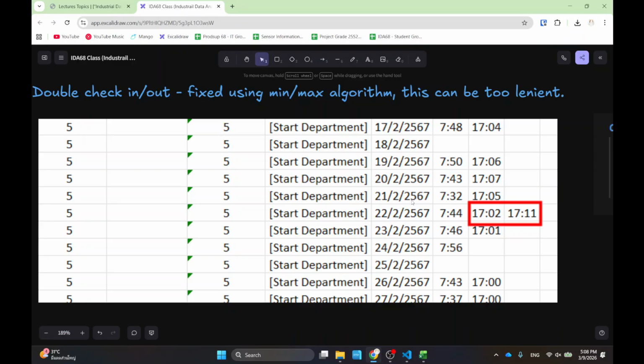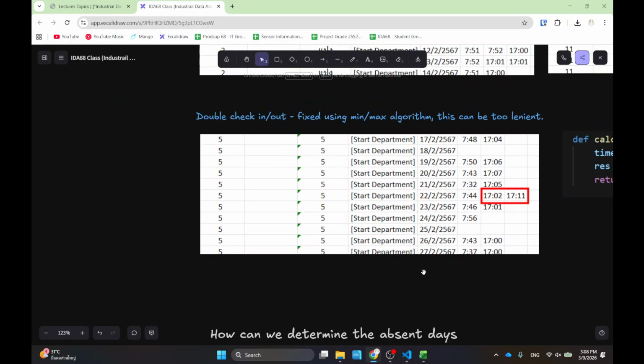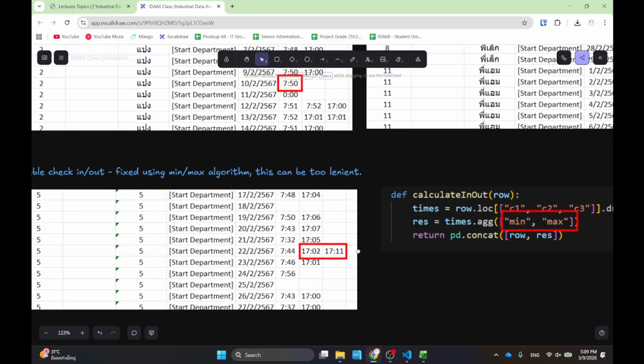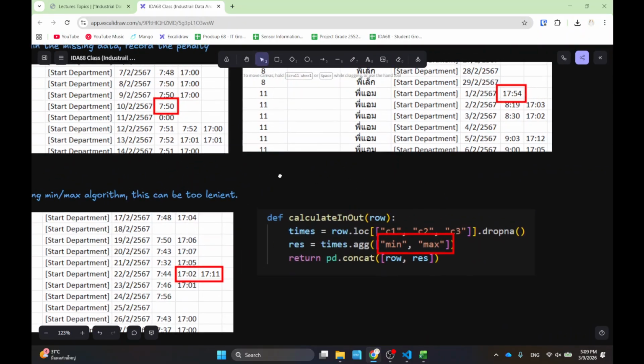Some companies might be stricter, right? Some company might say that if you do this, I'm going to take the one that is shorter, so that you don't game the system where you, I don't know, just do multiple checkouts and things like that. So depending on the policy, but I'm using a more lenient algorithm where I just do min and max in terms of the time. Is there anything else I can do? And this is the one I'll remember.